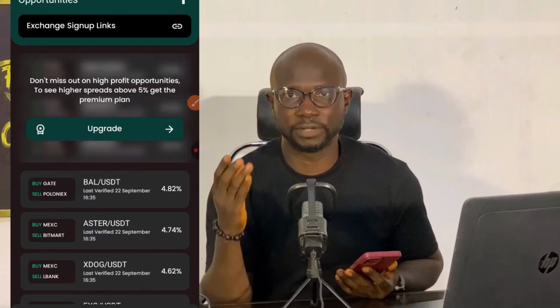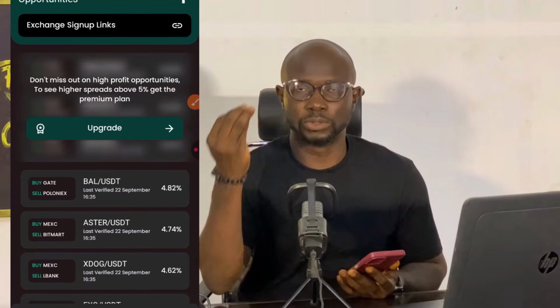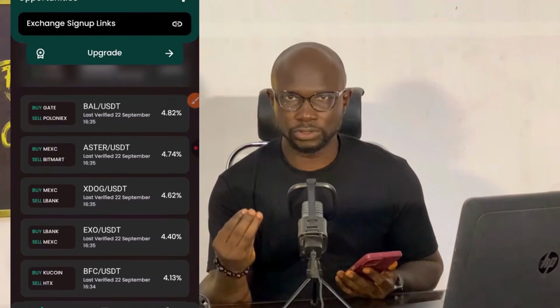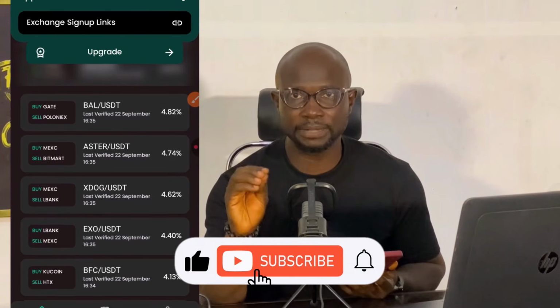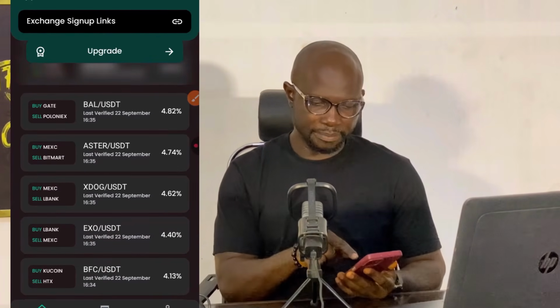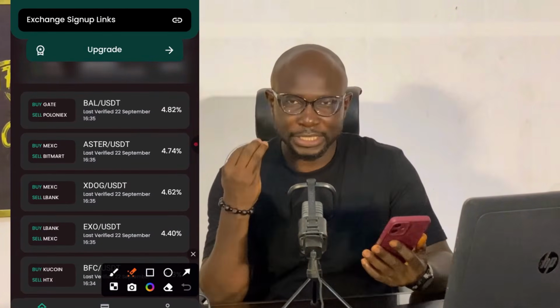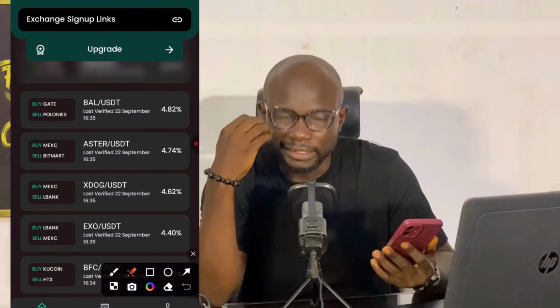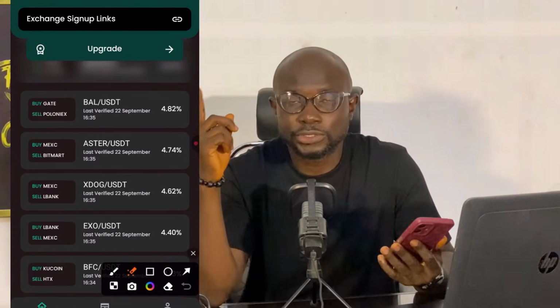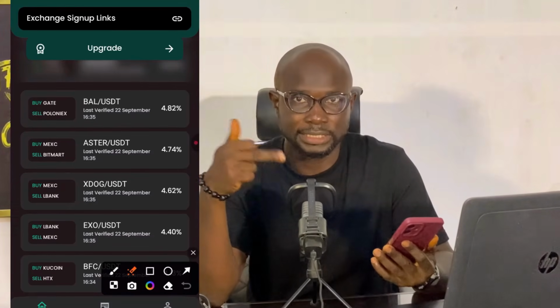If you're opening it for the very first time, you may not get to this. You have to sign up using your Google account. So you can choose opportunity to look for profit margin within 2 to 5%. As you can see from here, I think the maximum here now is 4.82%. I think you are happy because this is a great opportunity. Some other tool may not give you opportunity of up to like 5%. So this is a great tool.